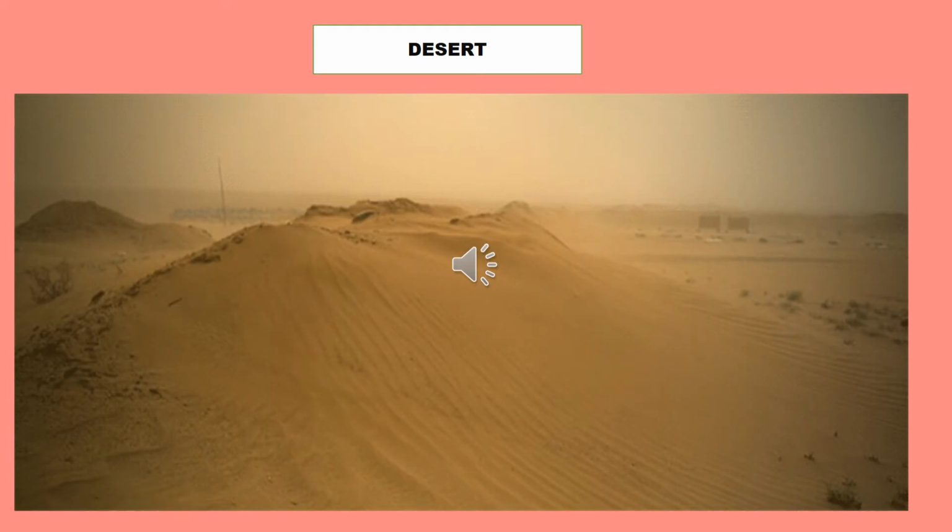The next landform is desert. A region which is dry and sandy due to the lack of rainfall and which supports little or no vegetation is known as a desert. So children, only a few forms of life exist in this area. In which area? In desert. Because very little water is available. This is the desert. Just see the picture. It is sandy and very dry.